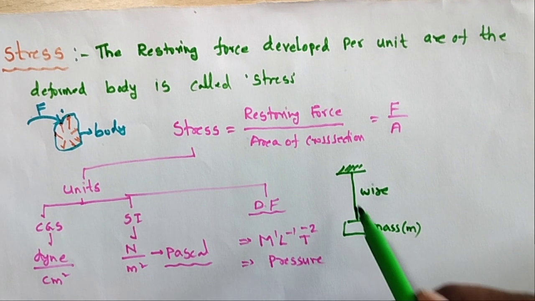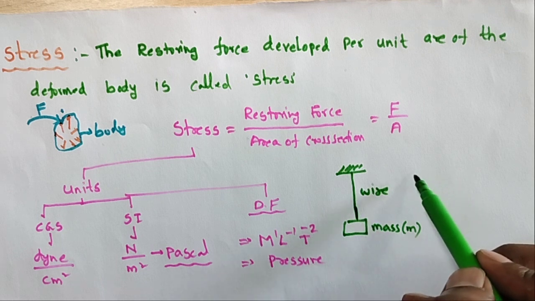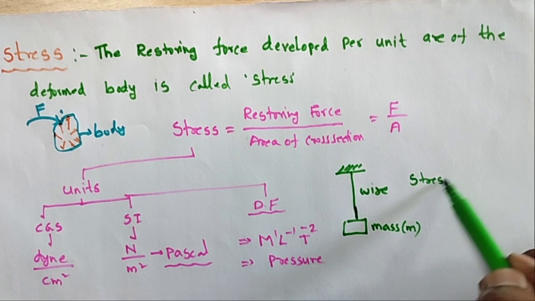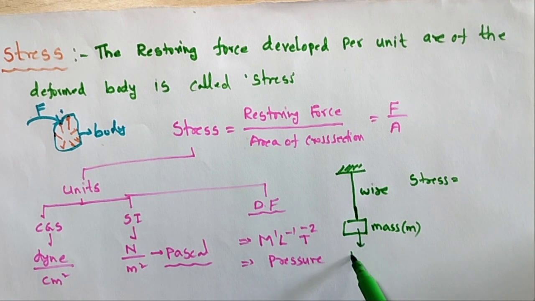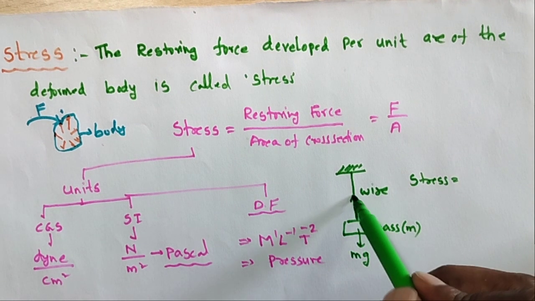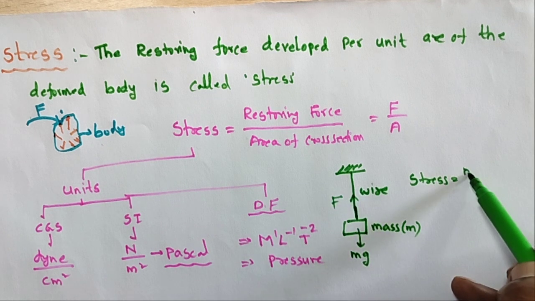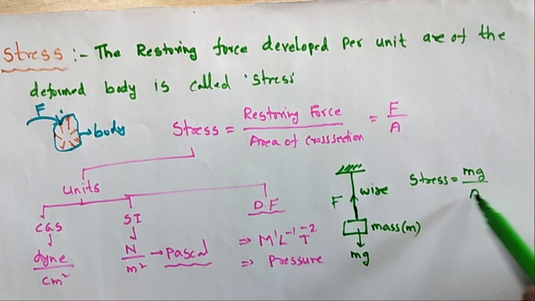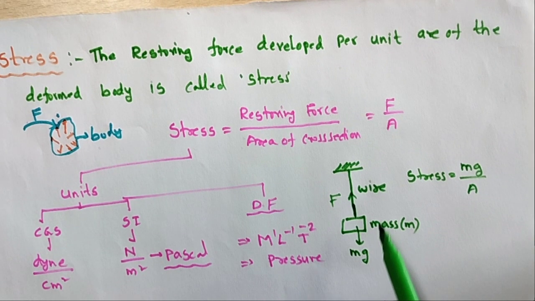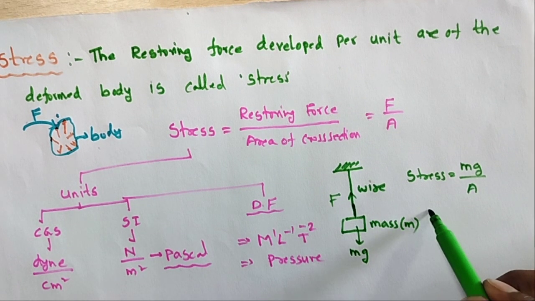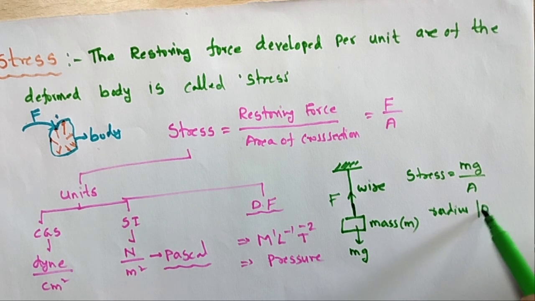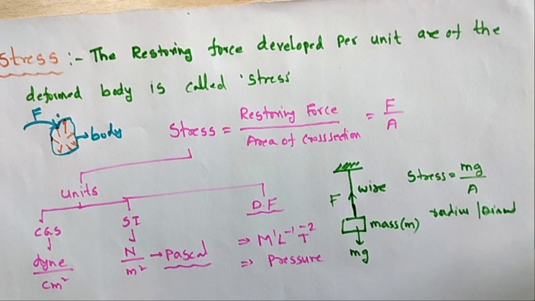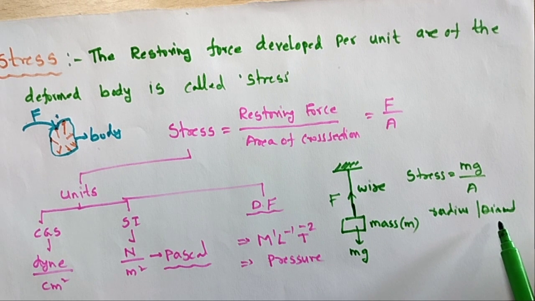In this case, stress is equal to F by A, where F is the weight acting. F is equal to mg, so stress is equal to mg by A. This is the formula. Or sometimes the radius or diameter of the wire is given.